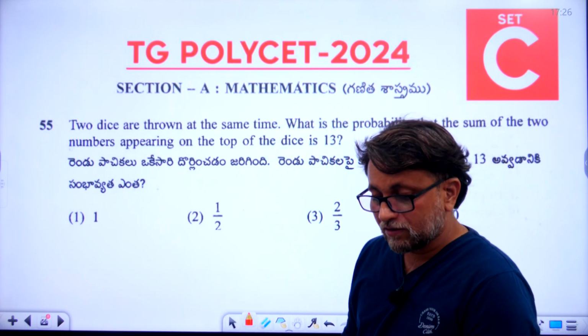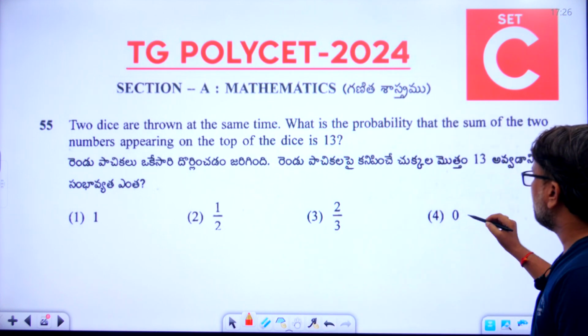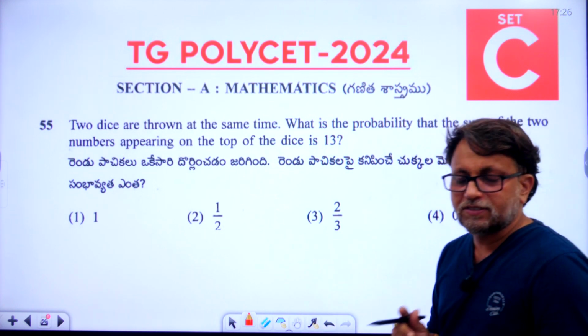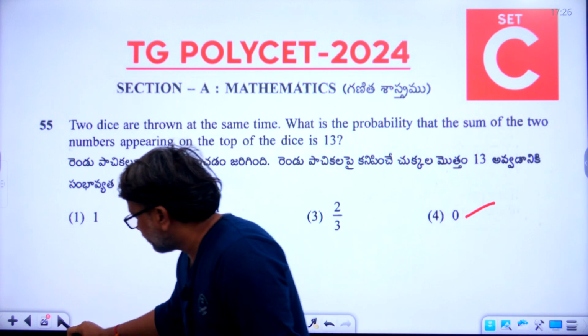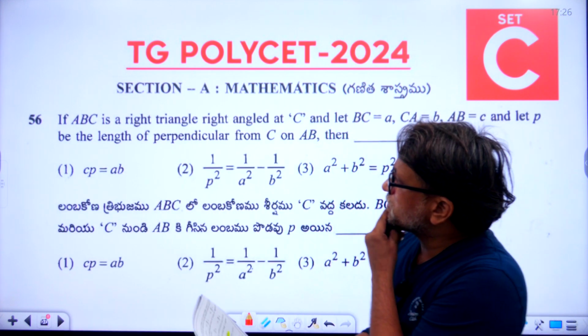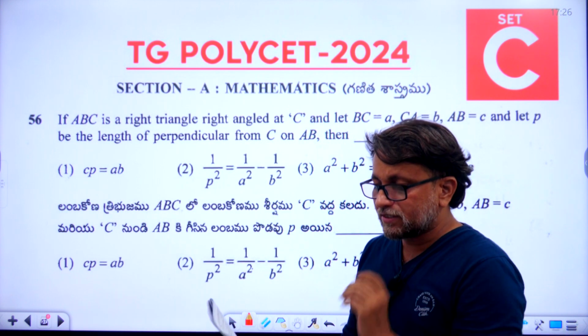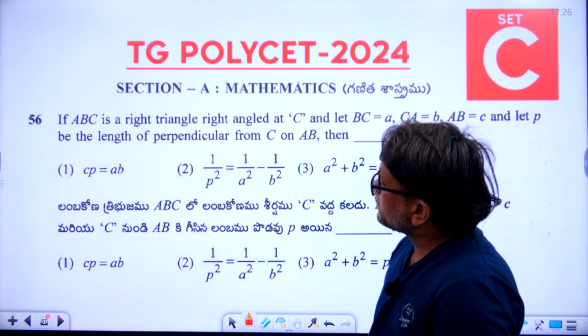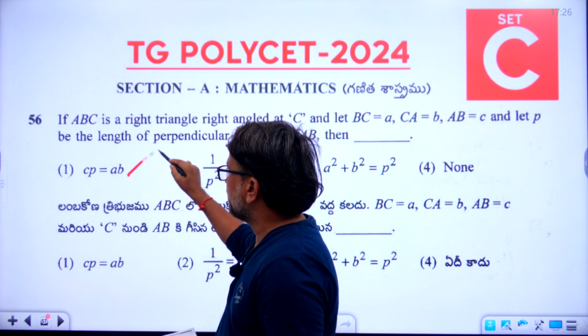55 right answer is 0, which means the fourth option is the right answer. Now let's go to the 56th question. So let us go directly with the answer. For the 56th question, the first option is the right answer, CP is equal to AB.